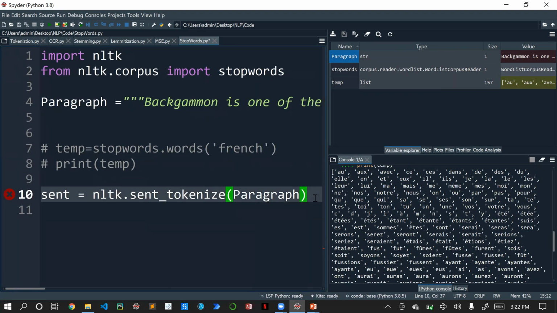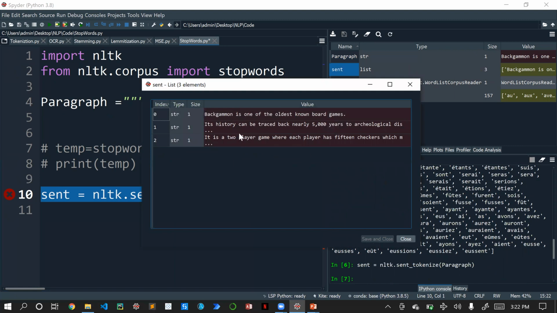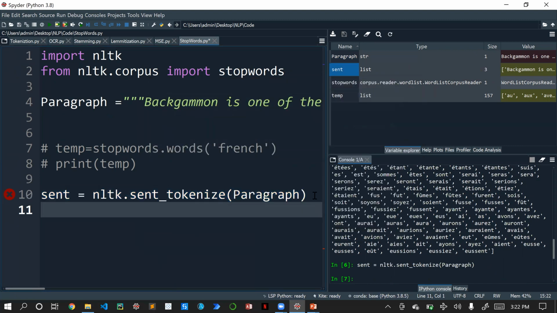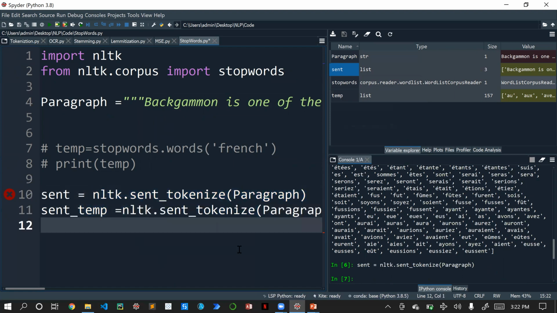Okay, so now we have passed the paragraph. Let's go ahead and execute this. If you see, we have split the paragraph into sentences. Let's make a copy of this. I will just say sent underscore temp. It's just a backup, for cross verification of the stop words application.